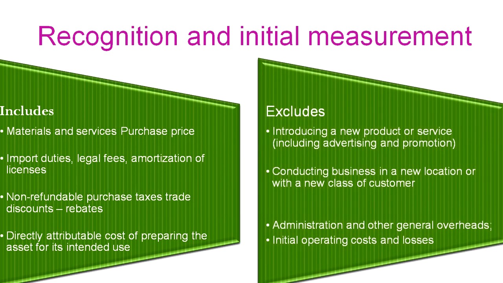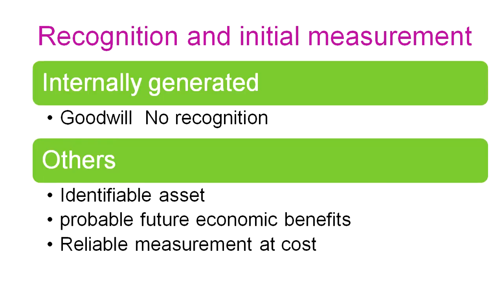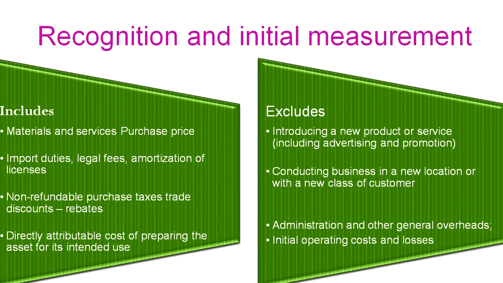And there are some which are excluded from the recognition and initial measurement, like introducing a new product or services, including the advertising. The cost you pay for advertising or promoting certain products or services is not considered part of the cost and is excluded, because it is used for introducing a new product and services.